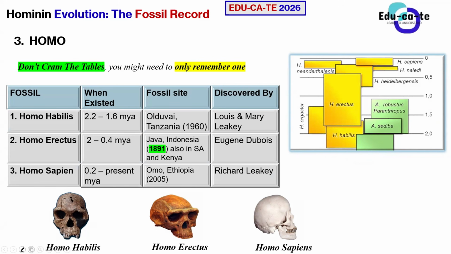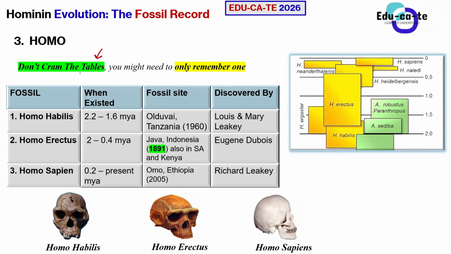So the Homo genus, and again I say, do not cram the tables, ladies and gentlemen. The tables are just there to give you a guide. Probably they are going to ask only one question about Homo habilis. Maybe they're going to ask, when was the fossil of Homo habilis found? They are not going to ask everything here in such a way that you need to take too much time memorizing the table. It's actually a waste of time for you. All right. So to minimize time wastage, what should you do?